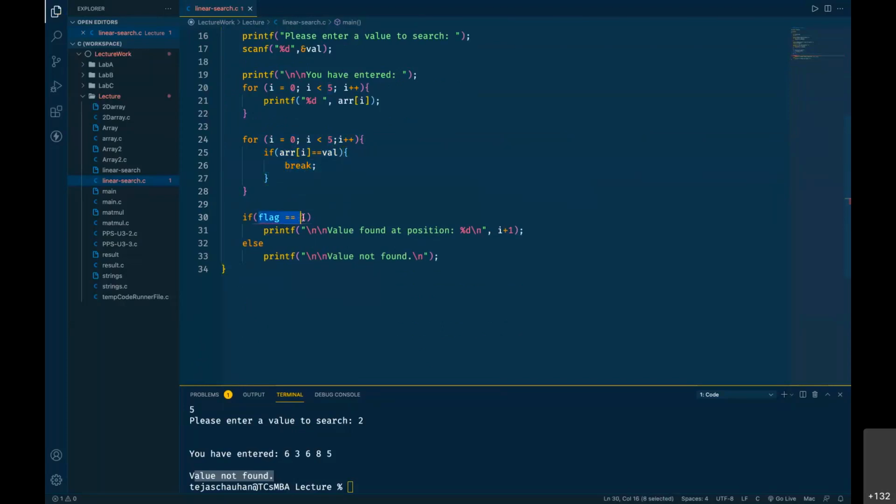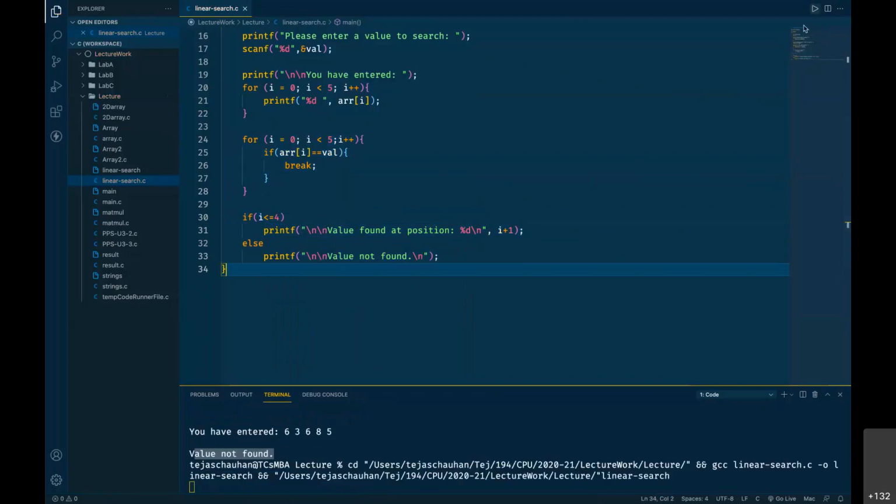So I can test it here. If I is less than equals to 4, then I can print value found at position I. अगर I की वैल्यू 5 हो जाती है तो मेरी ये पूरी लूप खत्म हो गई, and I can say value not found. So this is one more way to go for. अगर आपको flag नहीं लेना है, then you can work around with I.